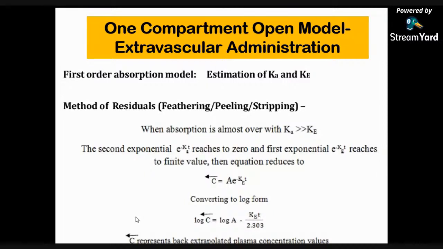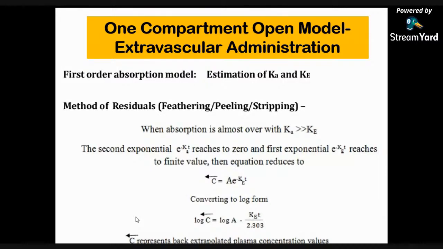By converting to log form, we can say that log C extrapolated is equal to log A minus Ke into t upon 2.303, where C extrapolated represents the back-extrapolated plasma concentration values.